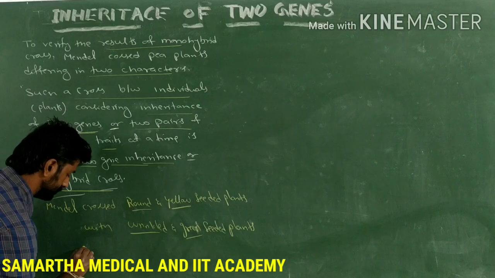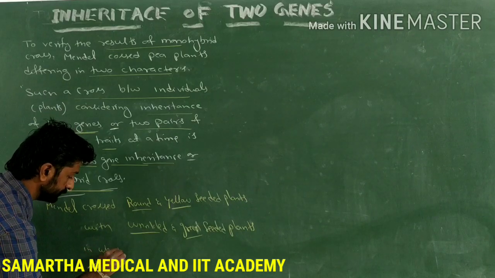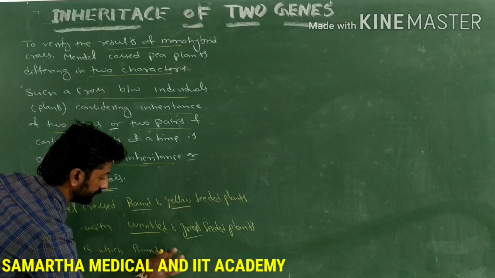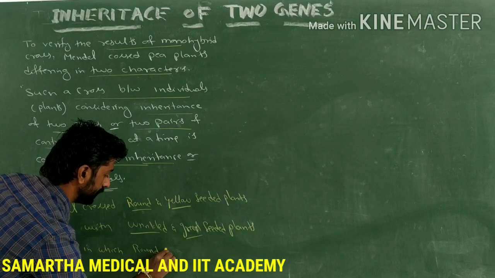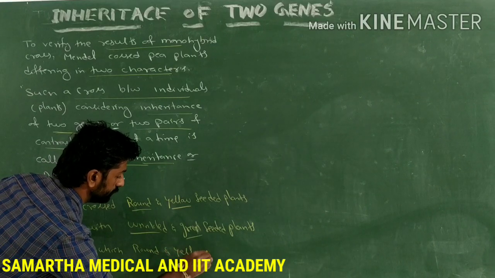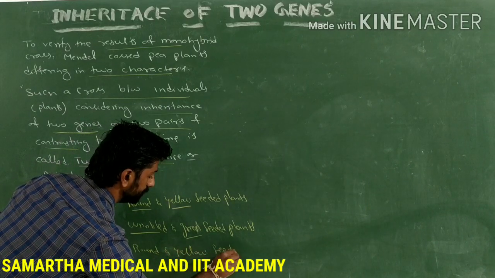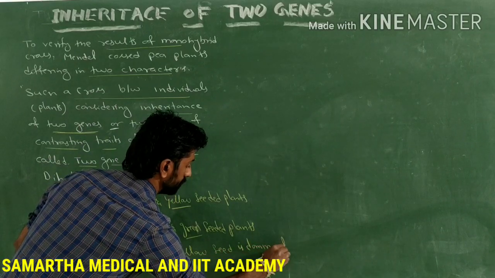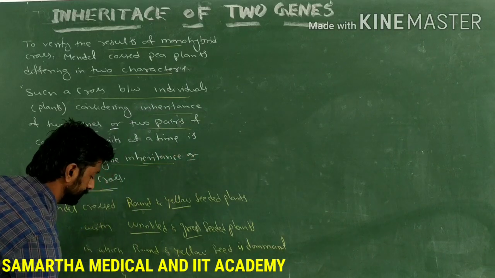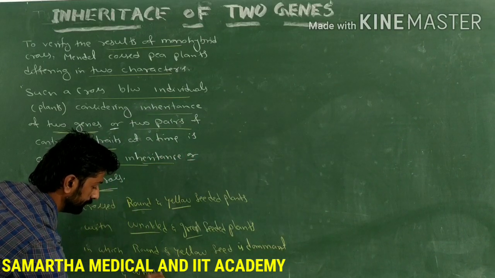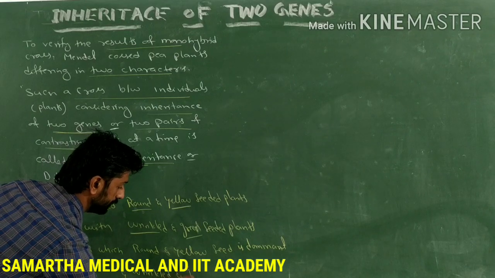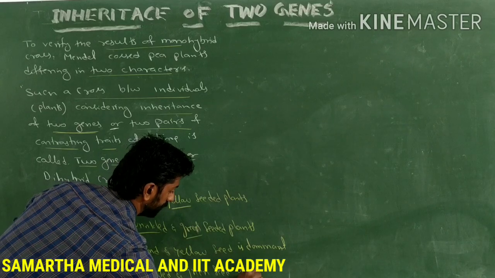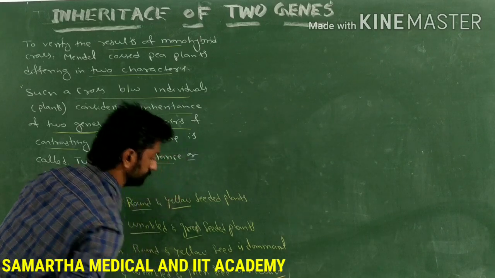In this, round shape and yellow color of the seed are dominant over the wrinkled and green seeds. So round and yellow seed is dominant, and wrinkled and green seed is the recessive character.